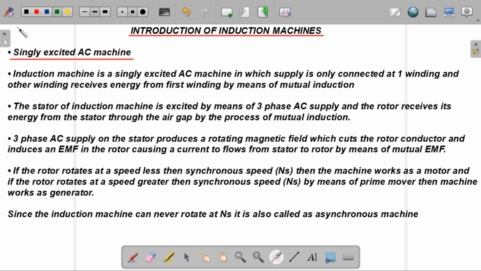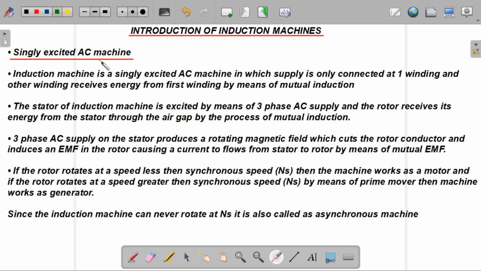In this lecture, we are going to start with induction machines, in which first we will discuss the introduction of induction machines, and then we will move on to the principle of operation of induction machines along with the construction of induction machines also. So let's have a look at what points should be remembered in induction machines.